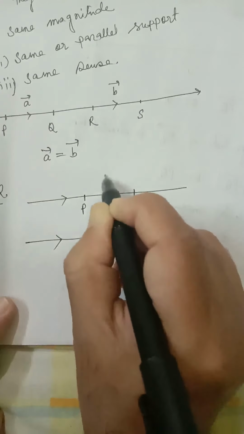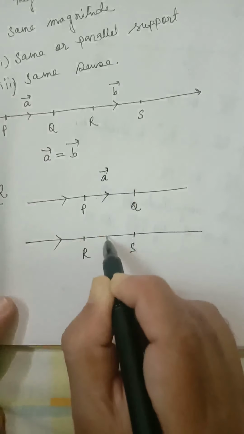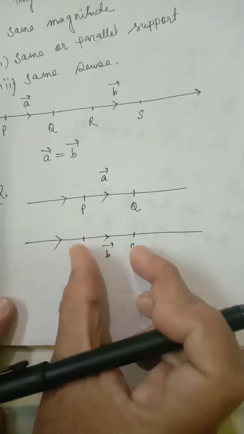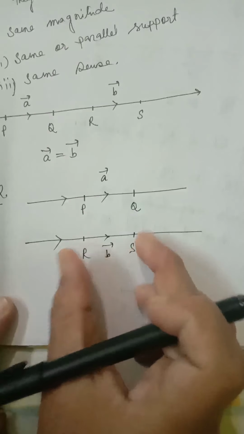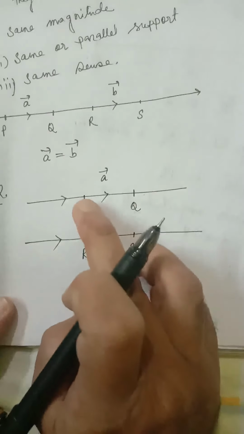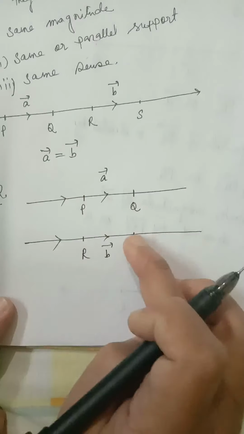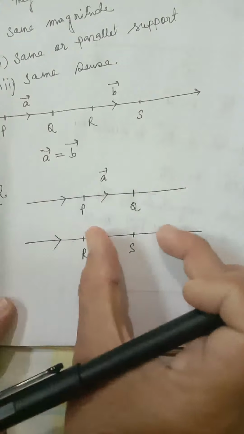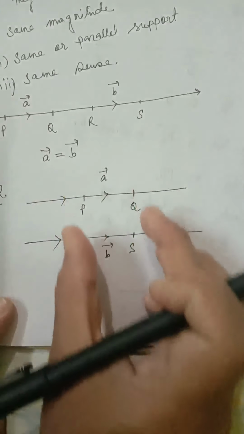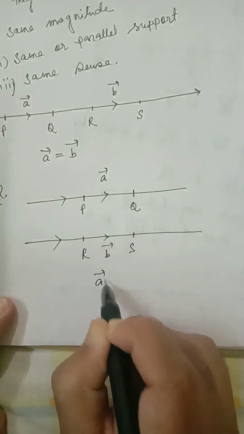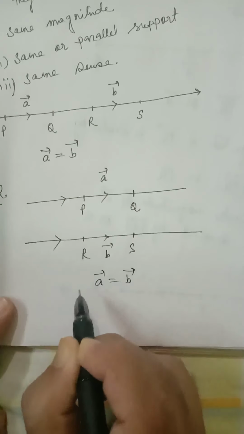Suppose PQ represents vector A, RS represents vector B. Now you can see the length of PQ and RS are equal, the direction is P to Q, the sense from P to Q, R to S. The sense is the same, and they have parallel supports. Parallel supports means they will have the same direction. So here also vector A and vector B are same.